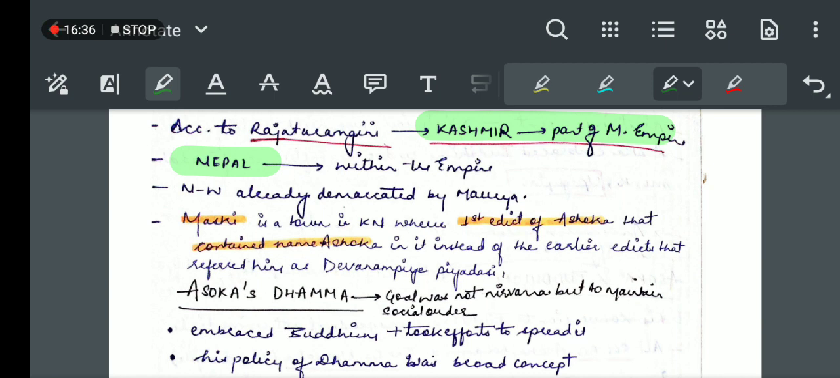Then if we see Maski, Maski is a town in Karnataka where the name Ashoka is written in the first edict, while in the rest of the places wherever we find inscriptions of Ashoka, the name written is Devanampriya, not Ashoka. But there are a few places like Gujarra, Maski, and two more places where the name Ashoka is written. So Maski is a place in Karnataka where the name Ashoka is written instead of Devanampriya Priyadasi.